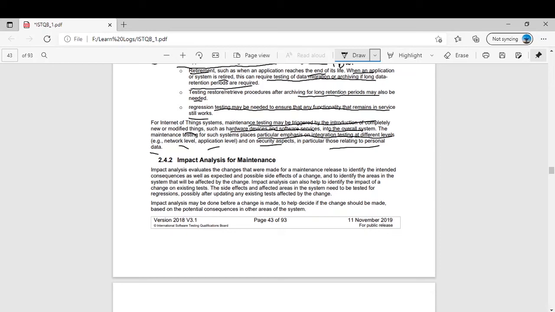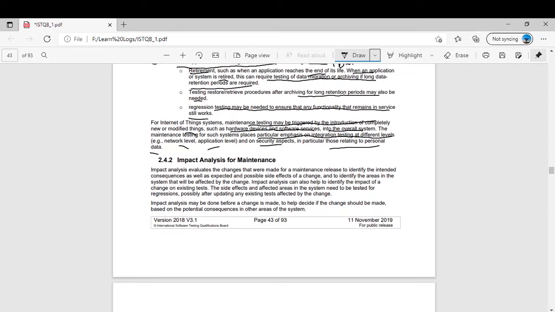Actually, impact analysis, you can say, is very much integrated with the concept of maintenance testing. It helps to understand how our system will be affected if we make a change. Based on the change we can decide how it will impact. We do an analysis which is called impact analysis. We do an analysis and tell that it could impact these parts of the system. Then we have some regression test suites or regression test cases that we have already made. Then maybe we need to change those regression tests, and then we tell the customer that we have